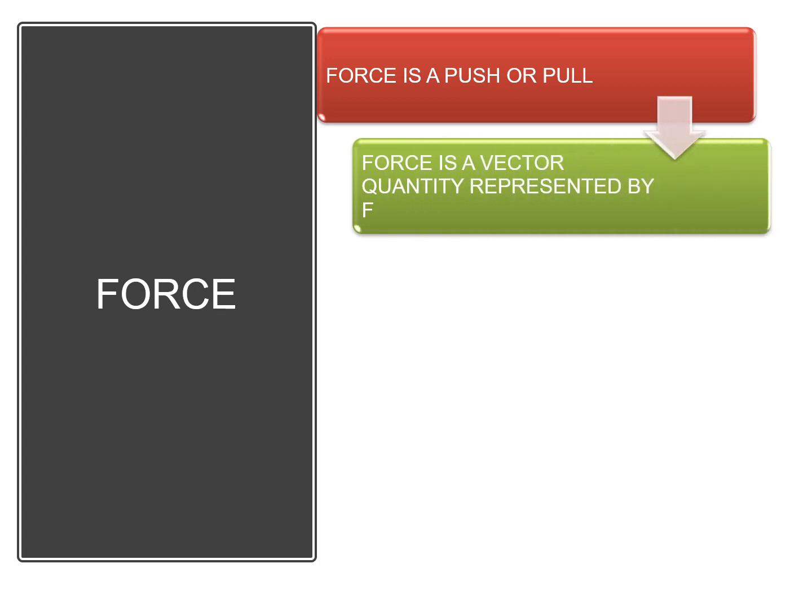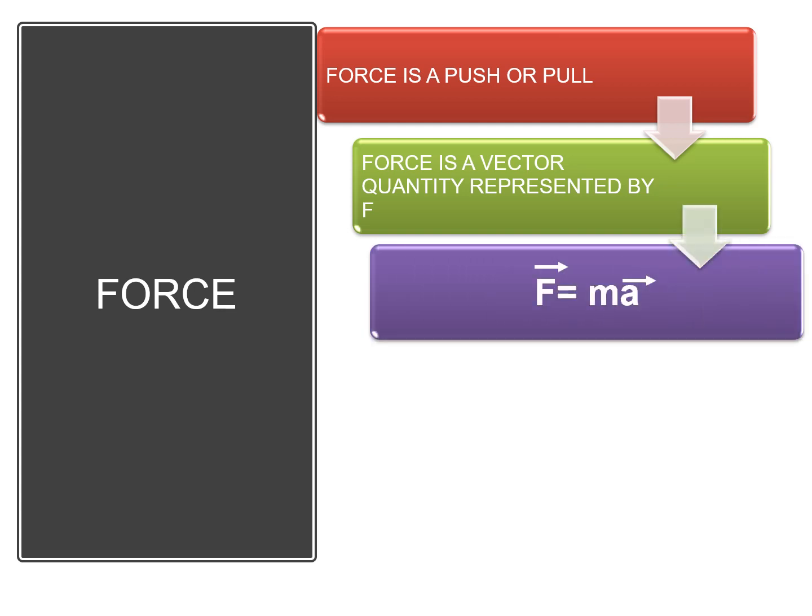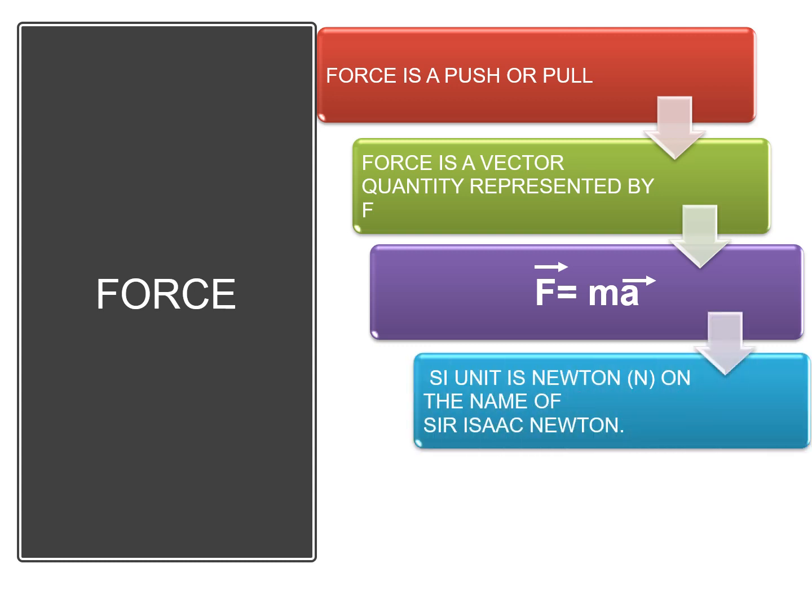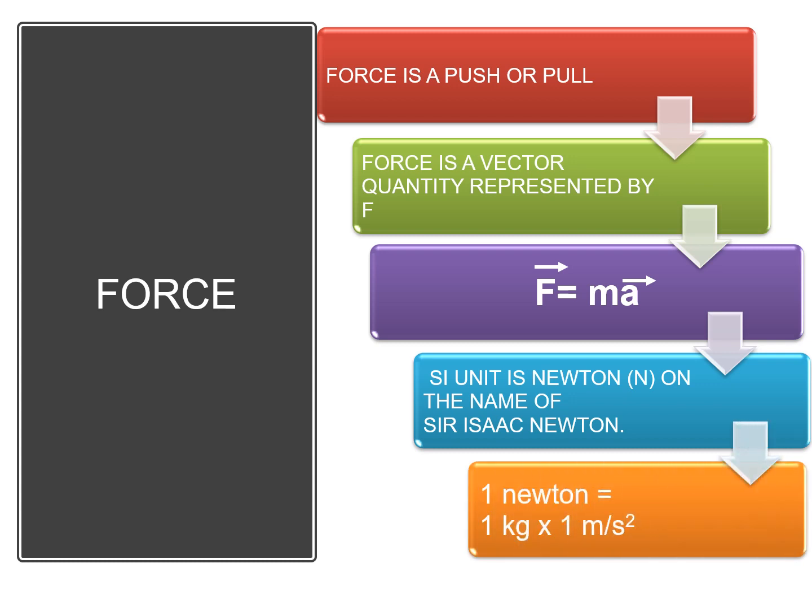It is a vector quantity represented by uppercase F. Its formula is F is equal to ma, where m is mass of the object in kilograms and a is acceleration in meter per second square, and its SI unit is Newton, on the name of Sir Isaac Newton. 1 Newton is equal to 1 kilogram mass having acceleration of 1 meter per second square.